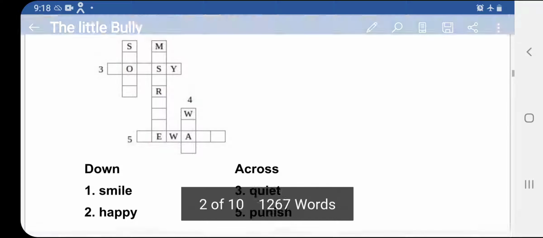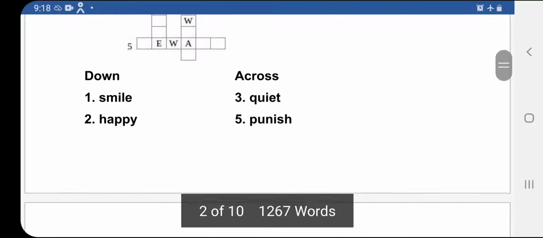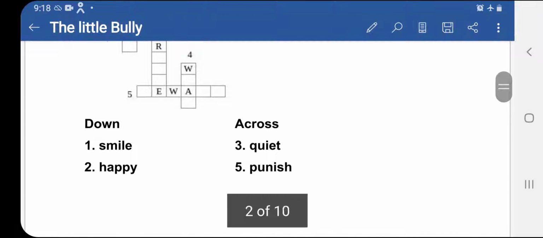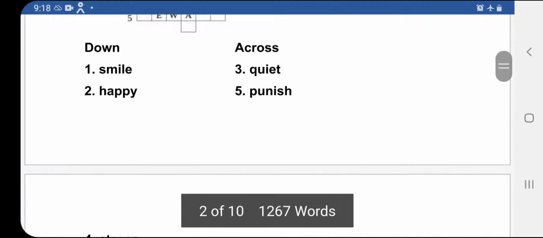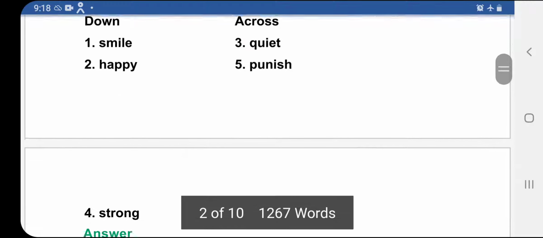The third word is quiet. The opposite of quiet is noisy. The fourth word is strong. So the opposite of the word strong is weak. And the fifth one is punish. What is the opposite of punish? Rewarding someone, that is reward.